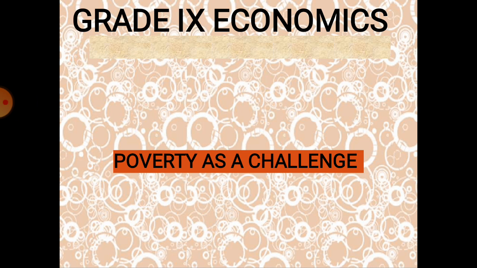Similar to that, this chapter also discusses poverty, which is seen as the most important cause for India's development, and the poverty trend in India as well as in the world is illustrated in this topic. We'll see what a poverty line is and why it has been determined, the causes of poverty, and the anti-poverty measures. So we are going to see poverty as a challenge chapter.